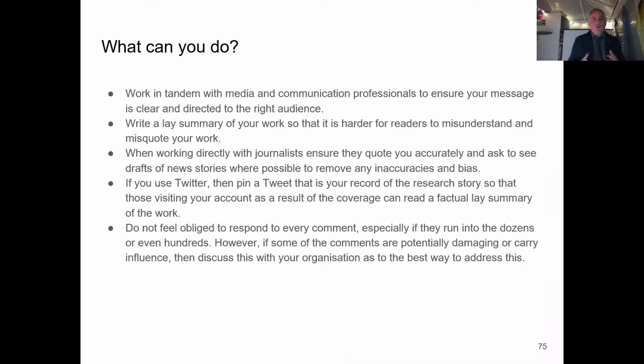So what do you do when you're working with the media and we're dealing with it within a social media context? It's important to try and work in tandem with media and communication professionals. They are allies, but they may not always understand the nuances of the story, and it's important that we get it directed to the right audience. Where possible, write a lay summary. Lay summaries are far more popular now of your work, so it's harder for readers to misunderstand and misquote your work.